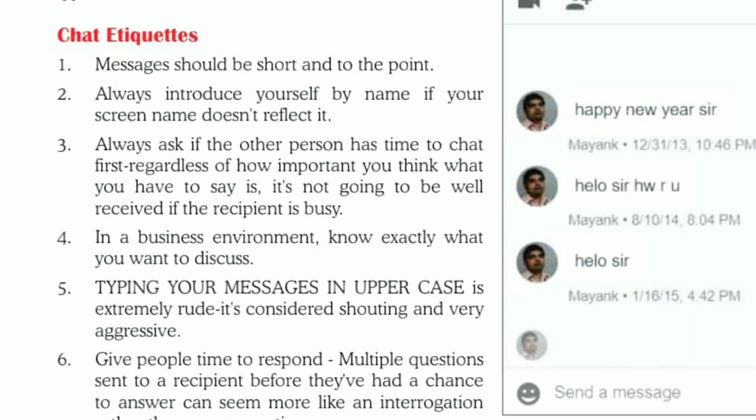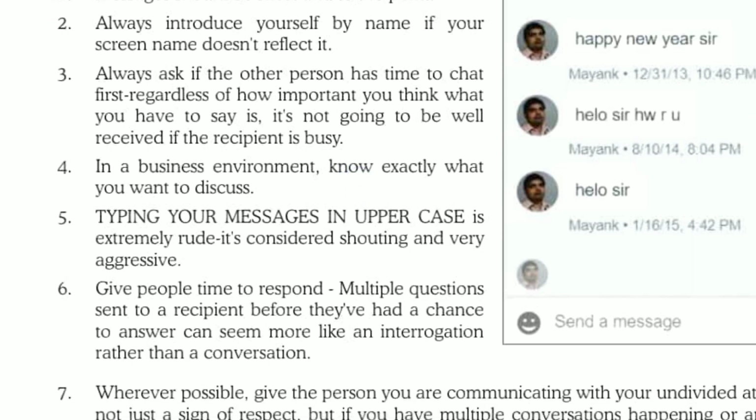Next one is, give people time to respond. Be polite while online. If we are chatting with our friend, do not ask multiple questions in a short time, so that the recipient has time to respond. As we are chatting with others using text, it may take some time in typing, and whenever we type and send a message, we must wait for the response from the other side.